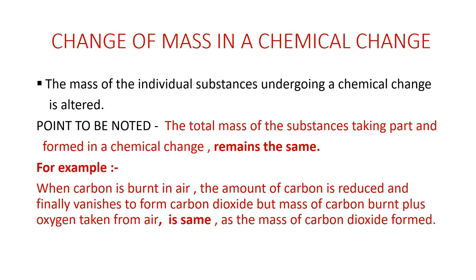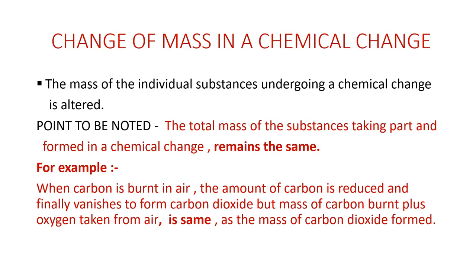For example, when carbon is burned in air, the amount of carbon is reduced and finally carbon vanishes. In fact, all the carbon gets converted into carbon dioxide. Hence, point to be noted, the total mass of substances taking part and formed in a chemical change remains the same.